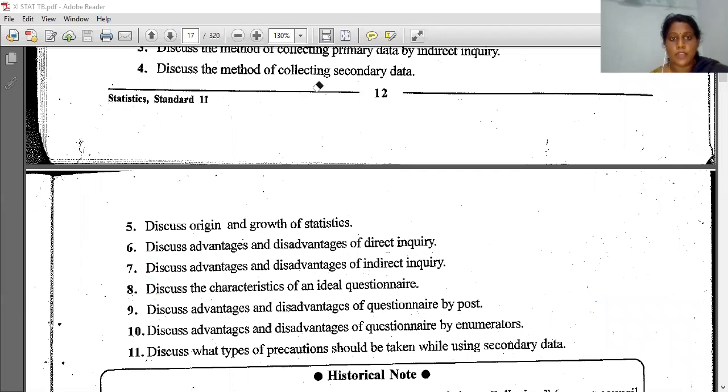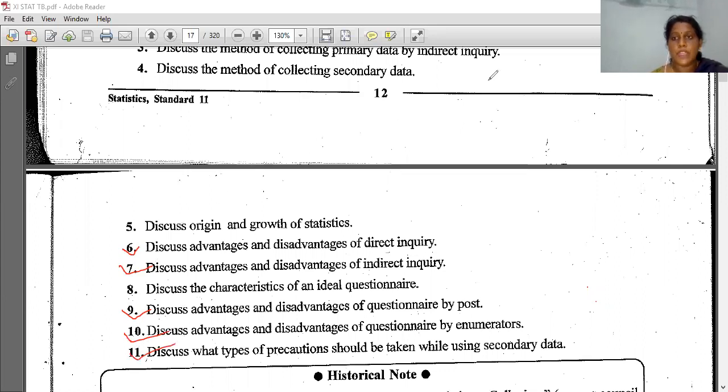Here you have to write the sixth one, seventh one, then ninth one, and 10th one, and 11th one. This much you have to write in your notebook.